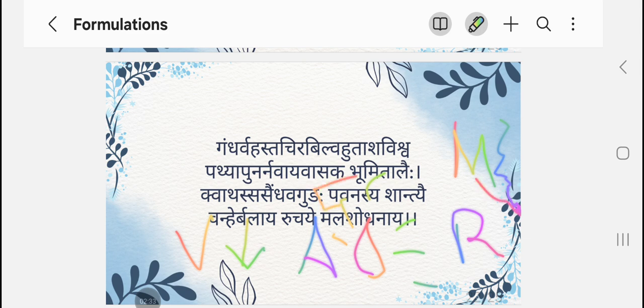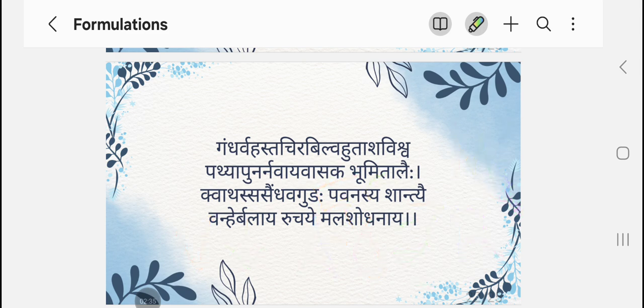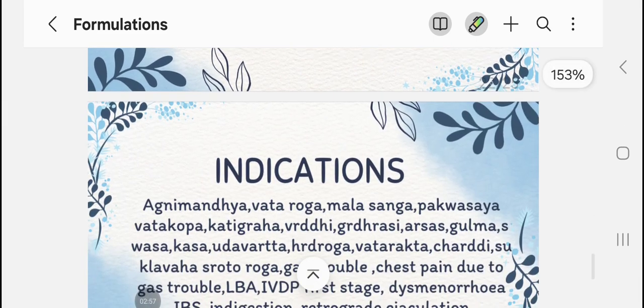At least this line you have to mug up, and you should remember the 8 ingredients, and the anupanam for this drug is very important. We'll give this with Saindava and Guda. Okay, I'll read the shloka again. Gandharva Hasta Chiruvilva Hutasha Vishwa Patya Punarnava Yavasaka Bhumi Talaihi Kwatha Saindava Gudaha Pavanasya Shantyai Vahni Balaya Ruchyo Malashodhanaya.